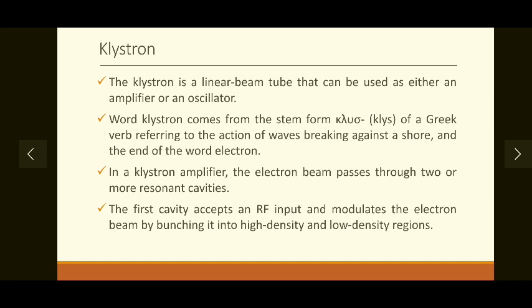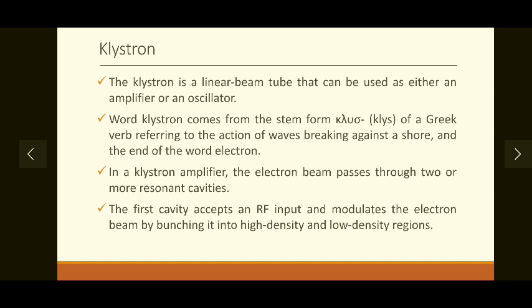So why is it called a klystron? That is another question, or that is curiosity in the minds of students. The word klystron comes from a combination of two words. The first one is a Greek word, klys, K-L-Y-S, which is a Greek verb referring to the action of waves breaking against a shore. At a seashore, you might have seen waves of an ocean break against the seashore, and that action is referred to as klys.